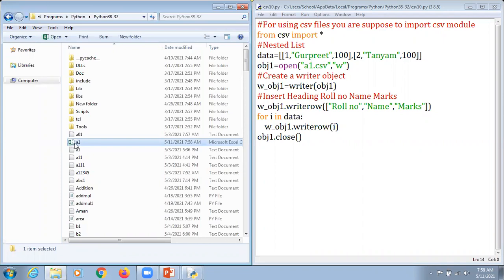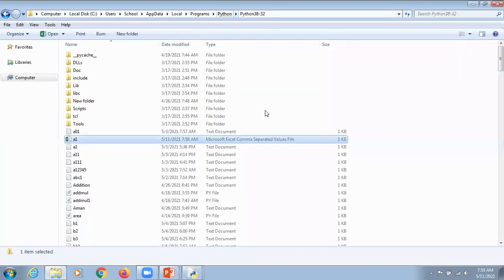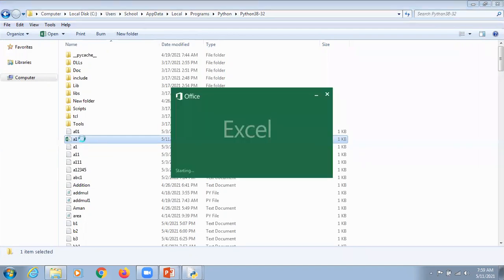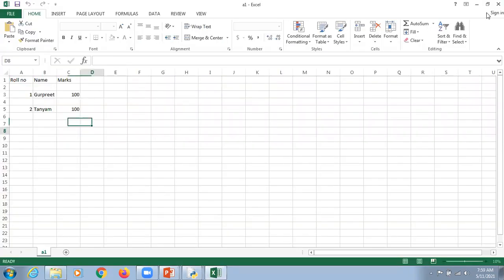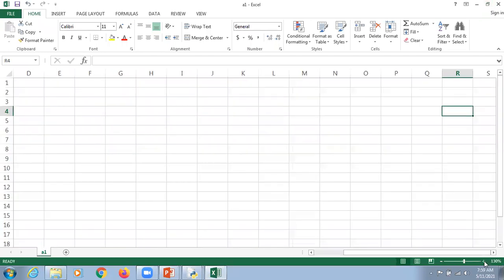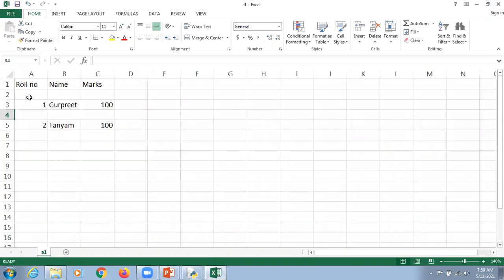Here it is, the A1. I'm just going to maximize this, and I just want to display here. It says Microsoft Excel comma separated values file. So I'm just going to open that file by double clicking here. And as and when we open that particular file, one thing which is not looking very appropriate, I'm just going to zoom in for better clarity here. Beta, why is this empty line supposed to appear here?